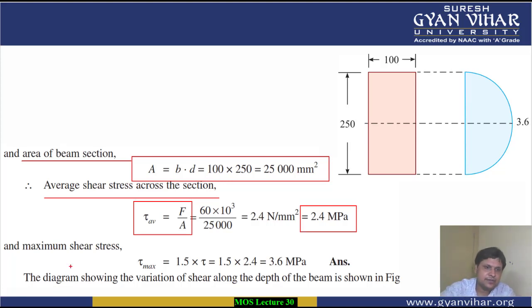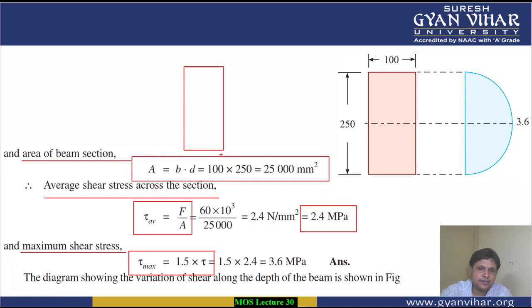Now the maximum shear stress value, this we have to calculate, and by the formula which we have derived, we know that maximum shear stress for a rectangular section is equal to 1.5 into tau. This means that in the diagram, we all know that for a rectangular section you have the maximum value of shear stress at the neutral axis here, and zero value at the extreme ends.